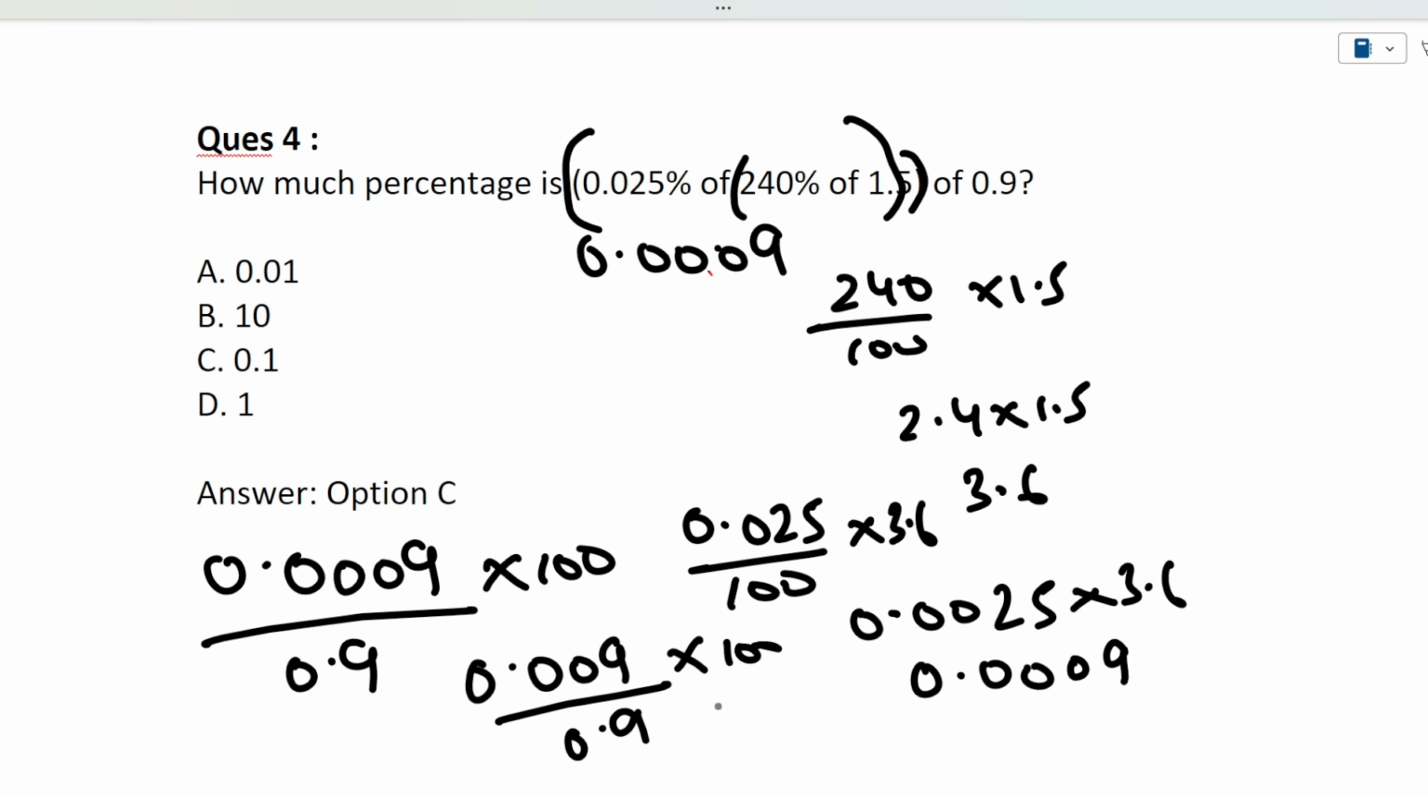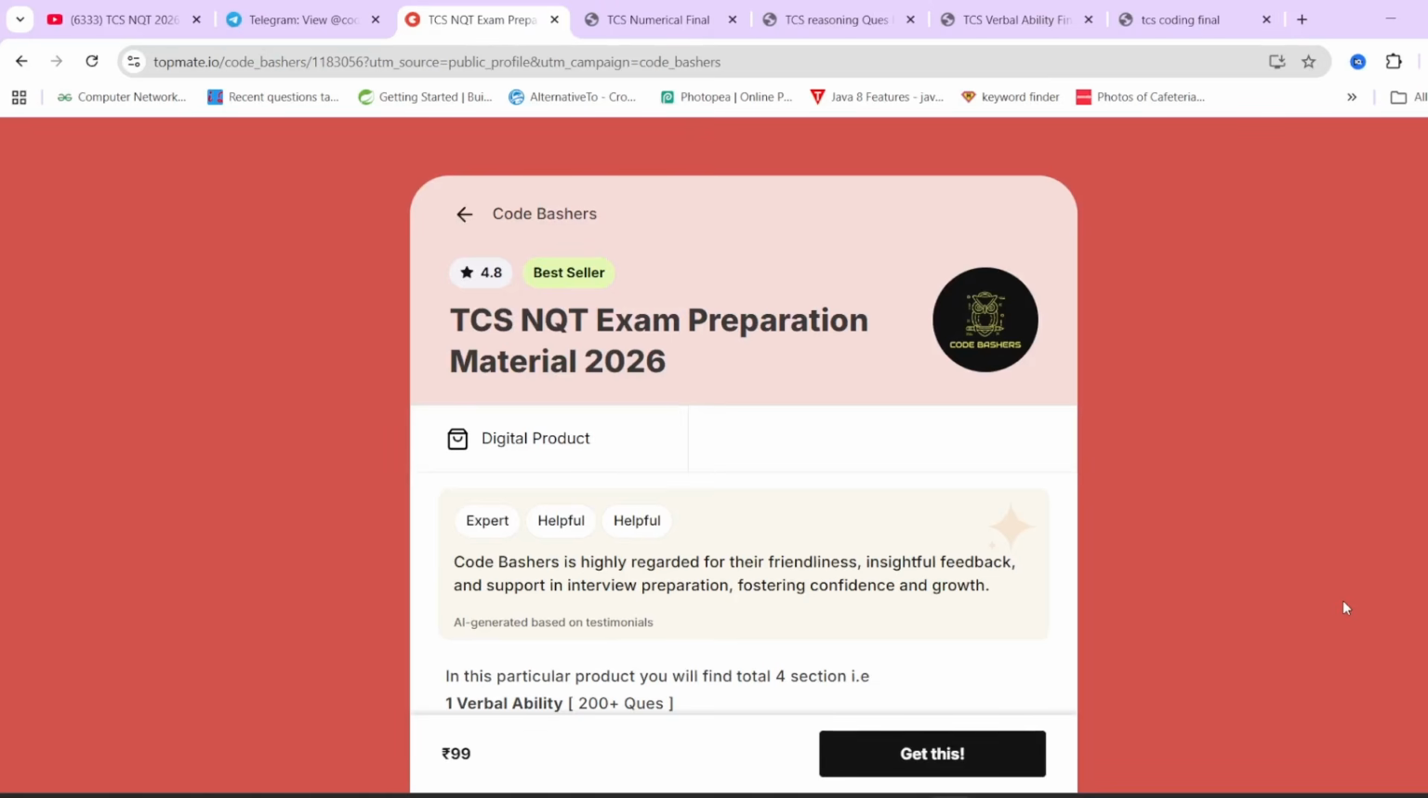Okay, so it will be 0.09 divided by 0.9 divided by 9. So it will be 0.1. Okay, it will be 0.1. So the correct answer will be 0.1. Option C is the correct answer. I hope this particular question is clear to you.